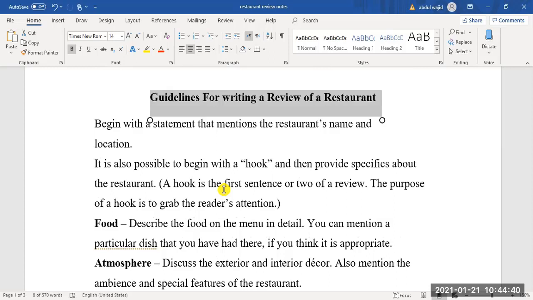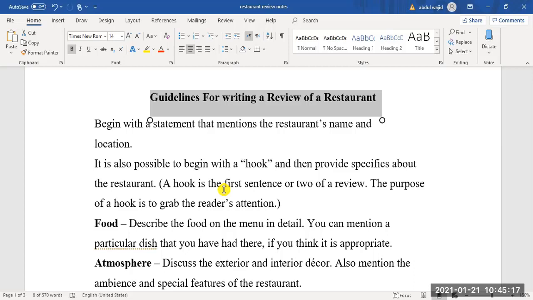Assuming that you have done all that you were asked to do in the last lecture, and that you have watched the first lecture as well, I'm starting now how to write a review practically. That was the pre-writing stage, and now there is the writing stage.